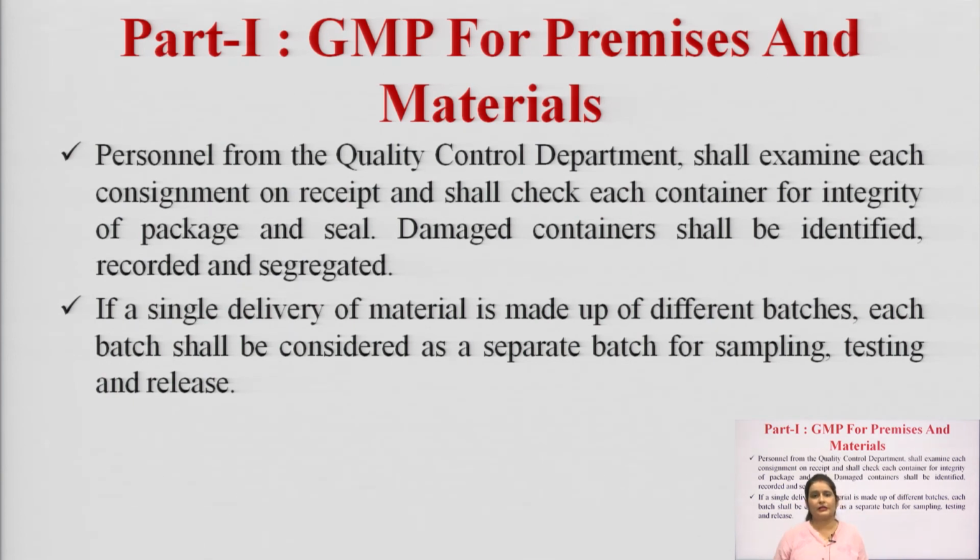Personnel from the quality control department shall examine each consignment on receipt and check each container for integrity of package and seal. If a single delivery of material is made up of different batches, each batch shall be considered a separate batch for sampling, testing and release.